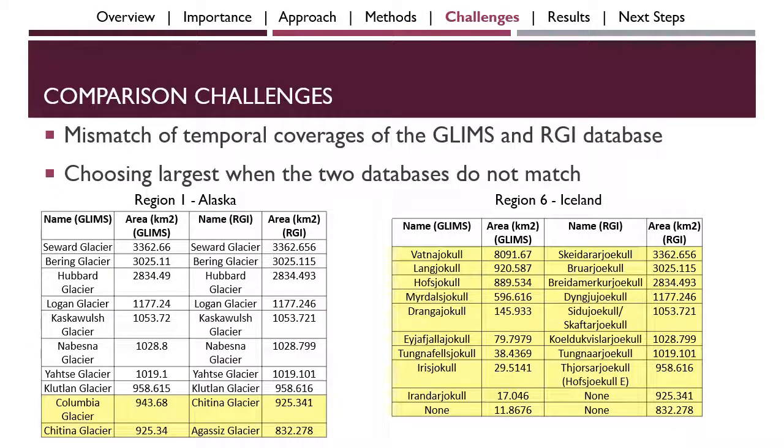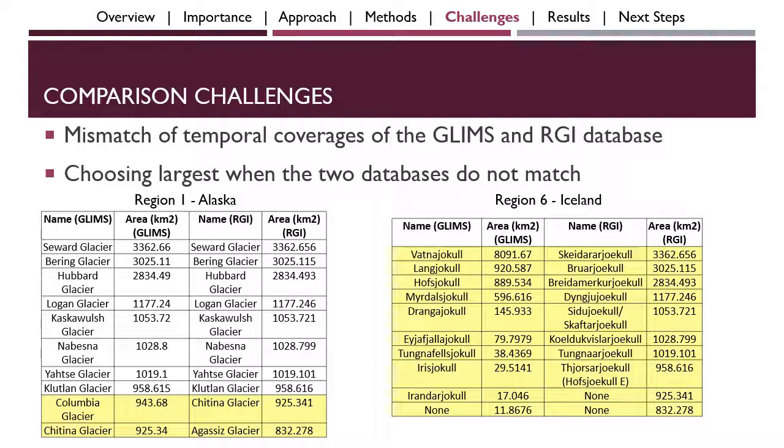As I mentioned earlier, there were quite a few more challenges with the comparison than it appeared at first glance. There was, of course, the mismatch of temporal coverages between GLIMS and RGI, which was easy enough to solve by choosing the most recent measurement. The other issue that had proven to be a bigger challenge is when the lists don't match well at all. When the lists matched well, as seen in Region 1 in Alaska in the table on the left, where only the bottom two highlighted in yellow were different, it was easy to choose the top three for the region.